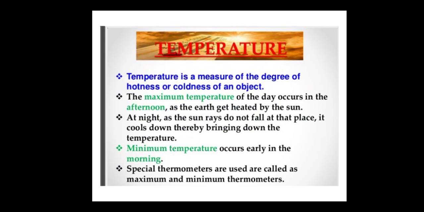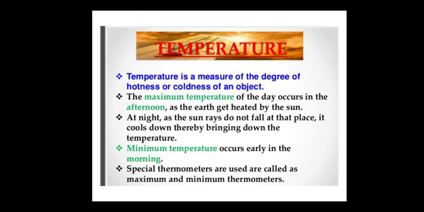Now what is temperature? Temperature is a measure of the degree of hotness and coldness of an object. We have already learned what temperature is. The maximum temperature of the day occurs in the afternoon as the earth gets heated by the sun. At night the sun rays do not fall at that place, so it cools down, thereby bringing down the temperature. Now we know that in the afternoon it is very hot, and at night there is no sun ray, so at night it is cool. So the temperature is brought down.